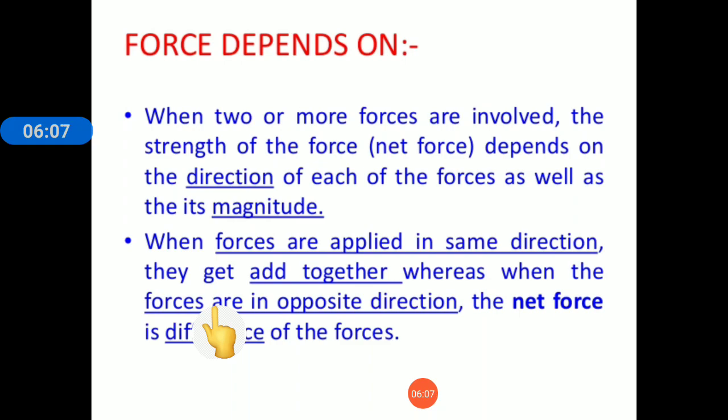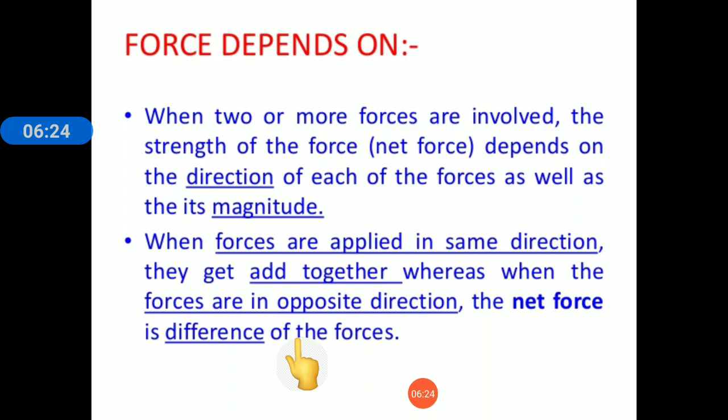When two or more forces are applied in the same direction, they get added together. Whereas when the forces are in opposite directions, the net force, that is the total force, is the difference of the forces.